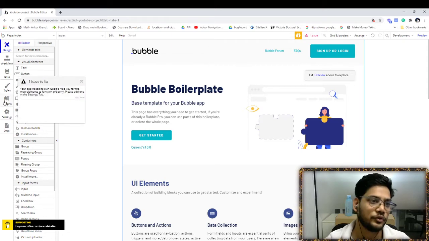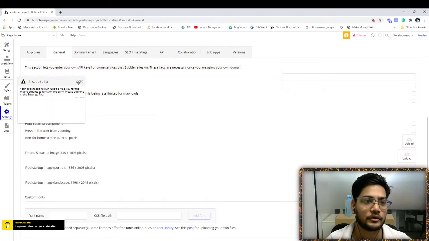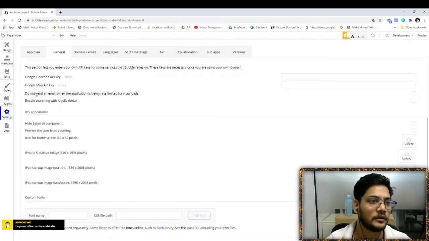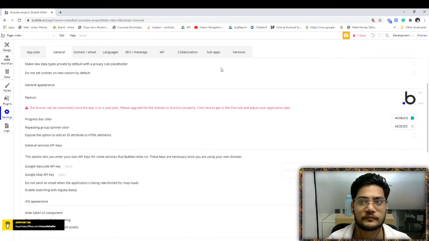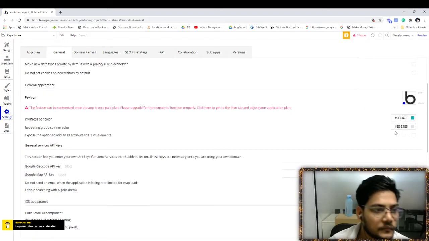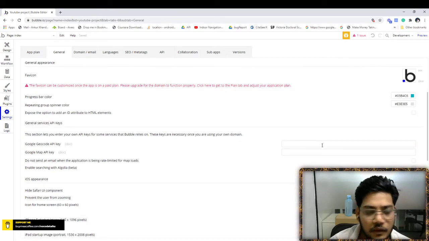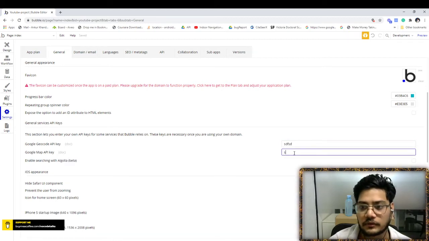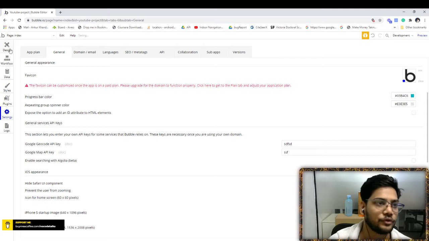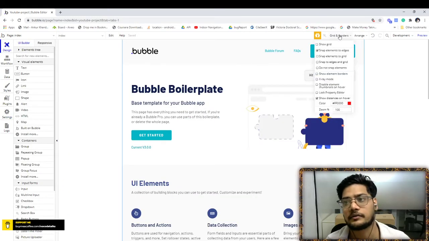It is saying one issue: you need your own Google Maps API. We are not using Google Maps API, so you can ignore that error. You can just put in something, it doesn't matter, because we are not using Google Maps. And this is grid and border.